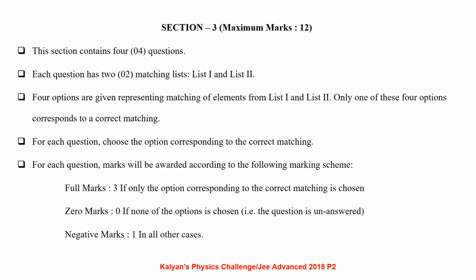Section 3, maximum marks 12. This section contains 4 questions. Each question has 2 matching lists, list 1 and list 2. 4 options are given representing matching of elements from list 1 and list 2. Only one of these 4 options corresponds to a correct matching. The marking scheme: full marks plus 3 if only the option corresponding to the correct matching is chosen. 0 marks if none of the options is chosen. Negative marks minus 1 in all other cases.